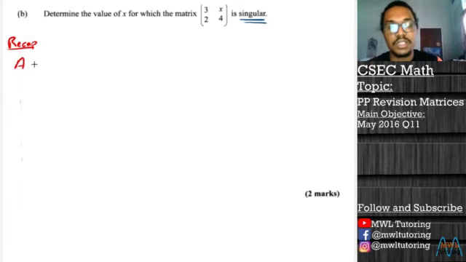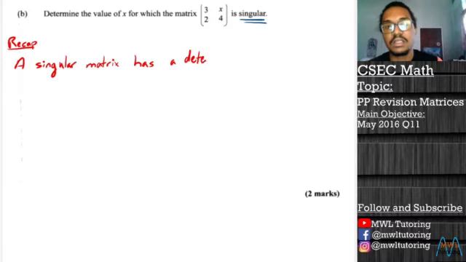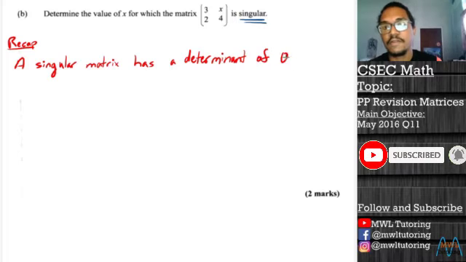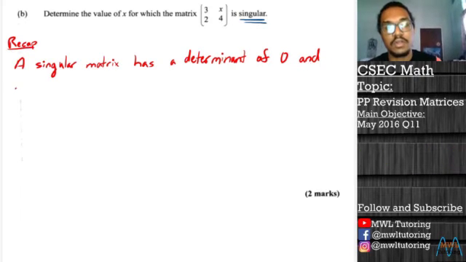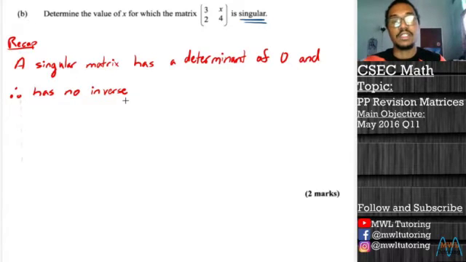A singular matrix has a determinant of 0, and therefore has no inverse. So we're not going to stress too much on the second portion of this recap, the no inverse portion. What we're going to stress on right now is the fact that a singular matrix has a determinant of 0.